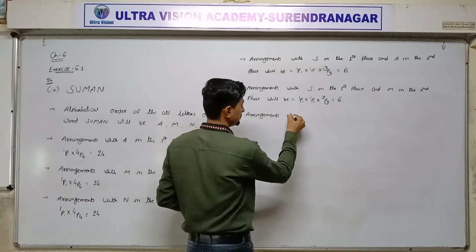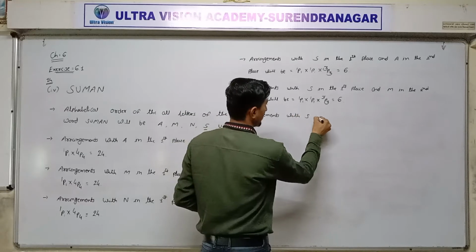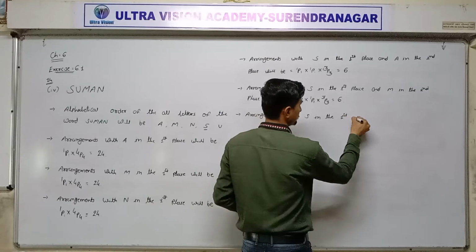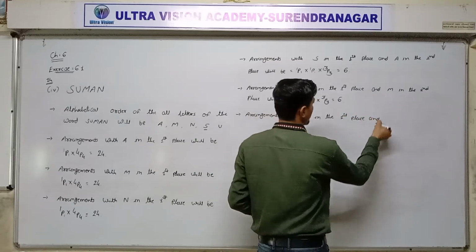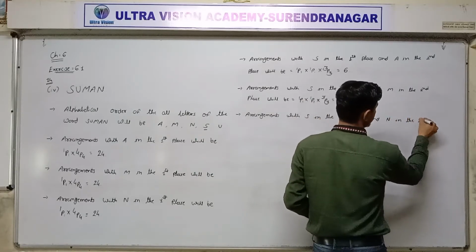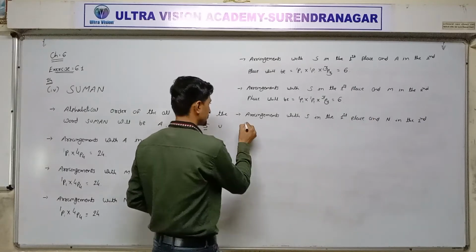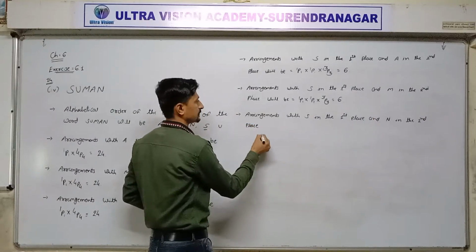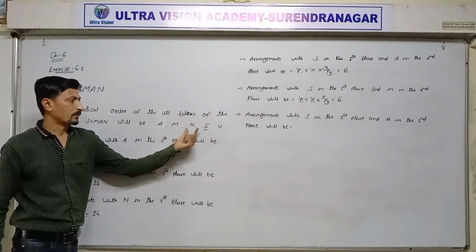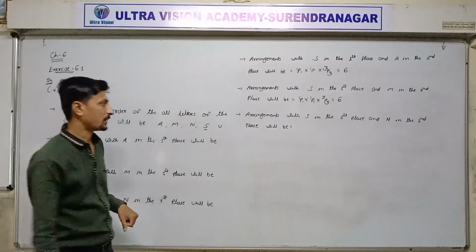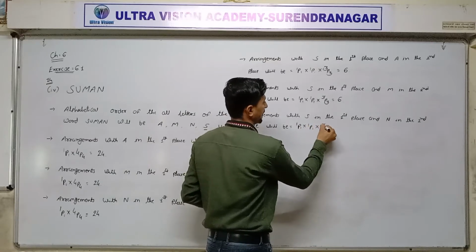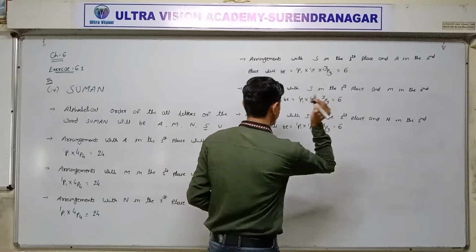Arrangements with S in the first place and N in the second place will be, okay, S and N both one time, rest of 3 letters, 3P3. So 2 times 1P1 into 3P3, 3 letters, 6 ways.